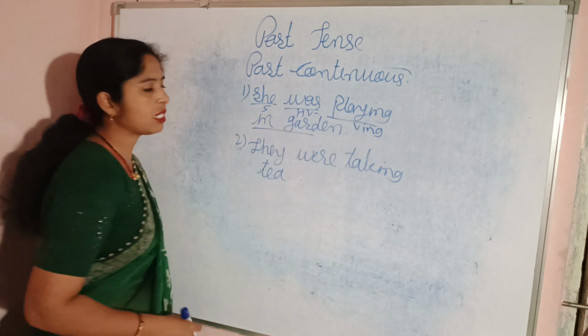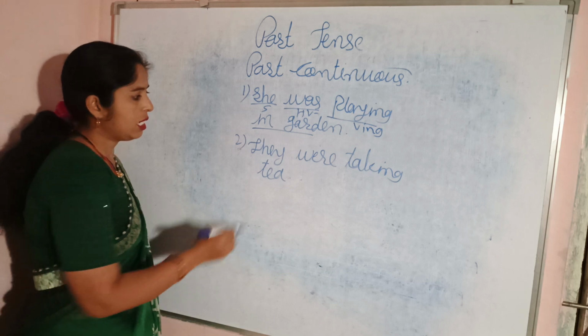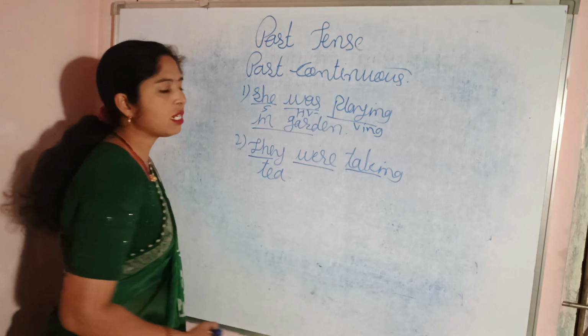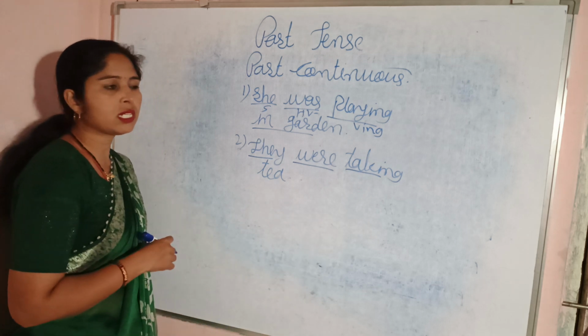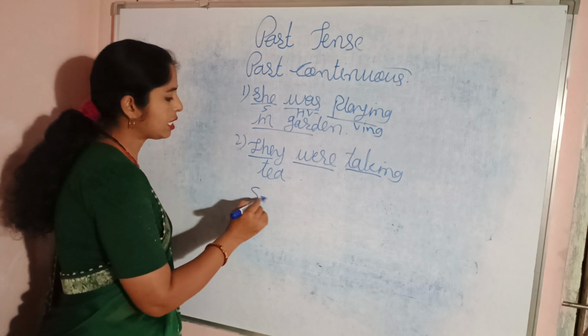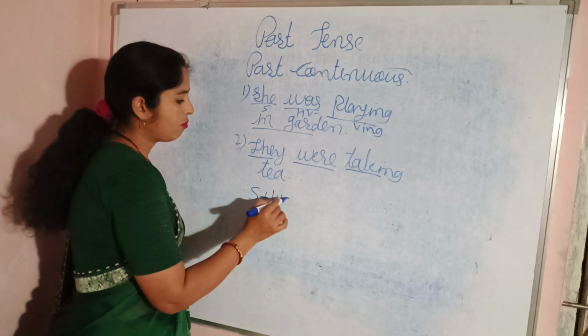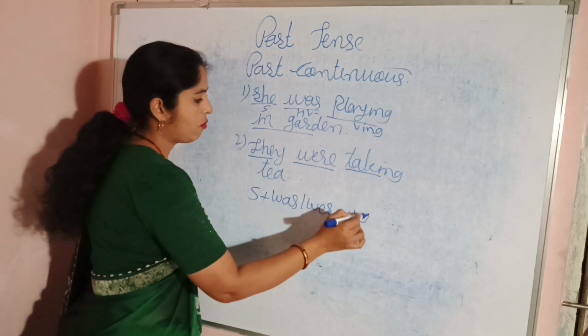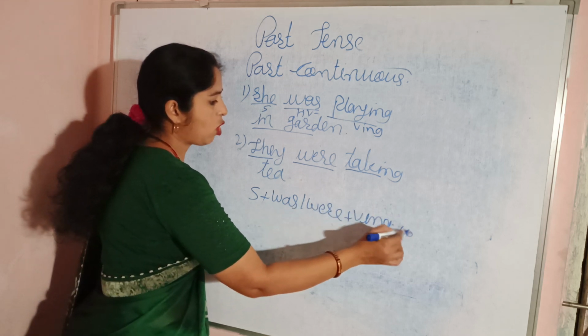Then the remaining part is the object. Here also there is a subject, were is a helping verb, taking is the main verb and the remaining part is the object. In this way the formula of past continuous tense is subject plus was or were plus VING plus object.